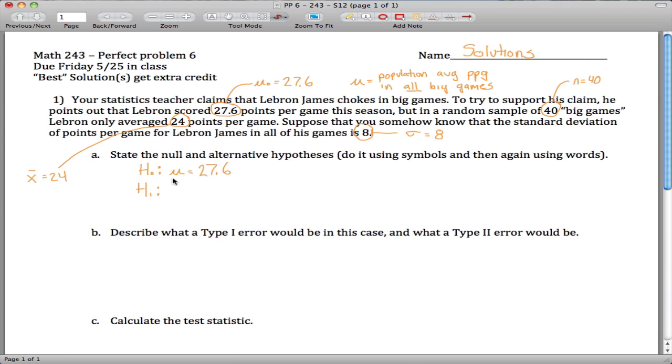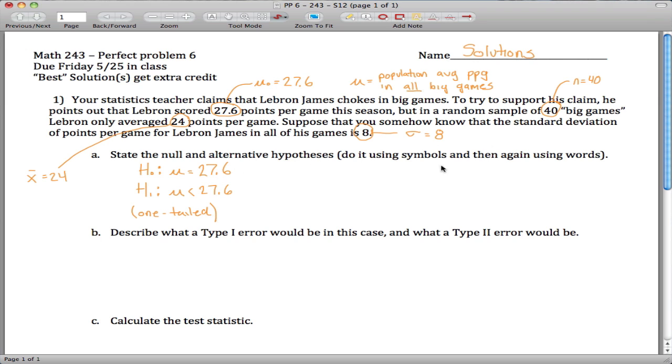But our alternative hypothesis is a little bit different. Our alternative hypothesis corresponds with our claim here, that he chokes in big games, that he does worse in big games, that mu, in fact, is not 27.6, it's something less than 27.6. You don't have to write this here, but it might be helpful to note that because our alternative hypothesis is that mu is less than 27.6, we have a one-tailed test here. If this was not equal to, we'd have a two-tailed test.